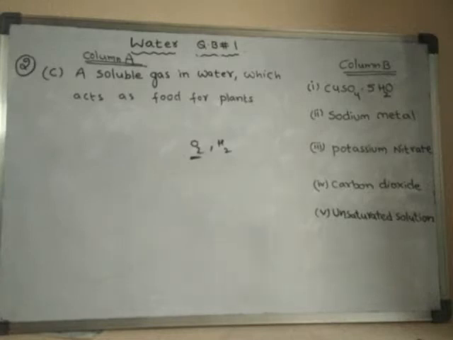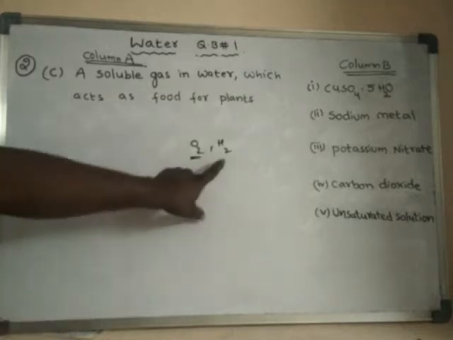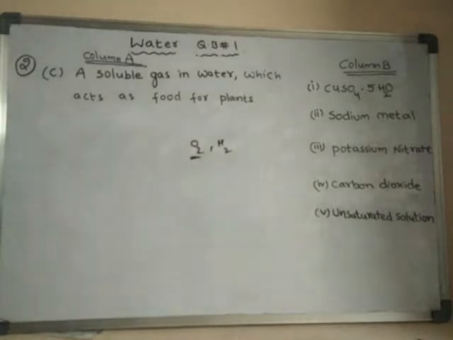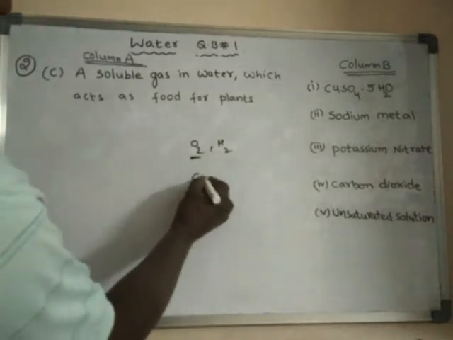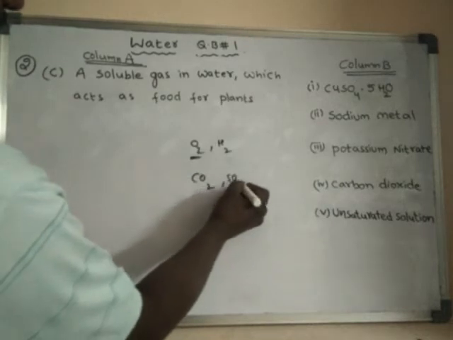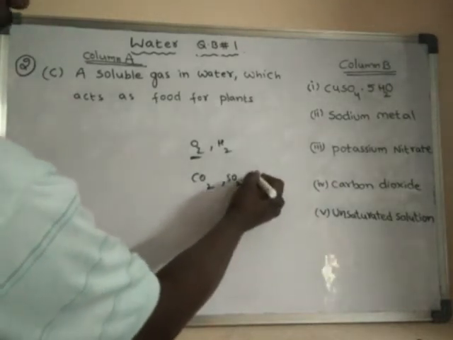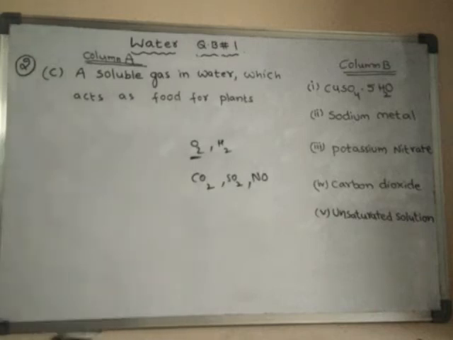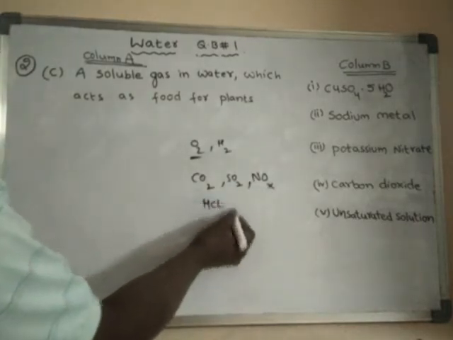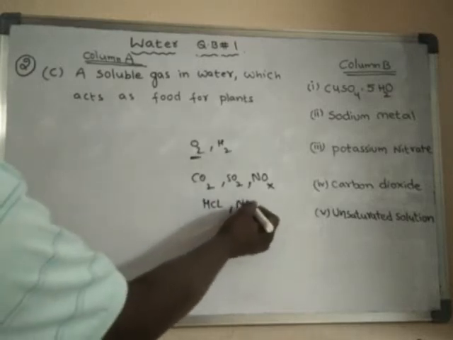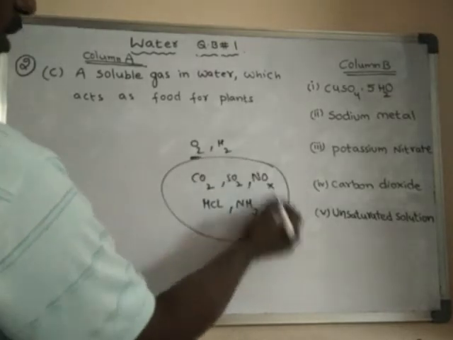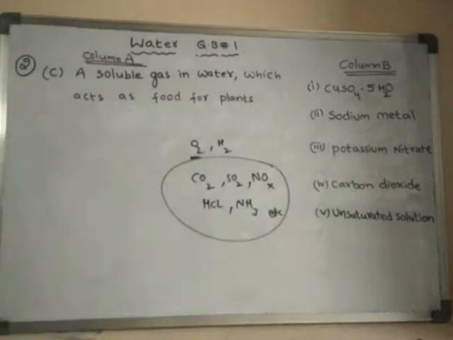So don't think that oxygen is soluble in water. Hydrogen is also insoluble in water. Gases like carbon dioxide, sulfur dioxide, nitrogen oxides, HCl and ammonia are soluble in water. So these are soluble gases.